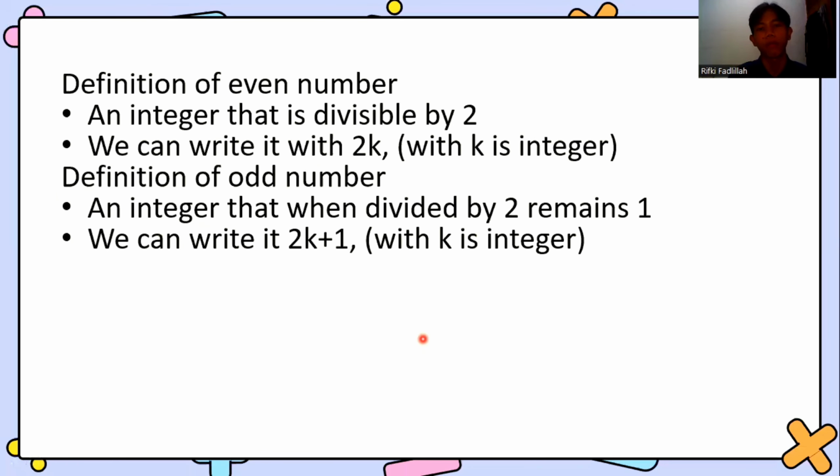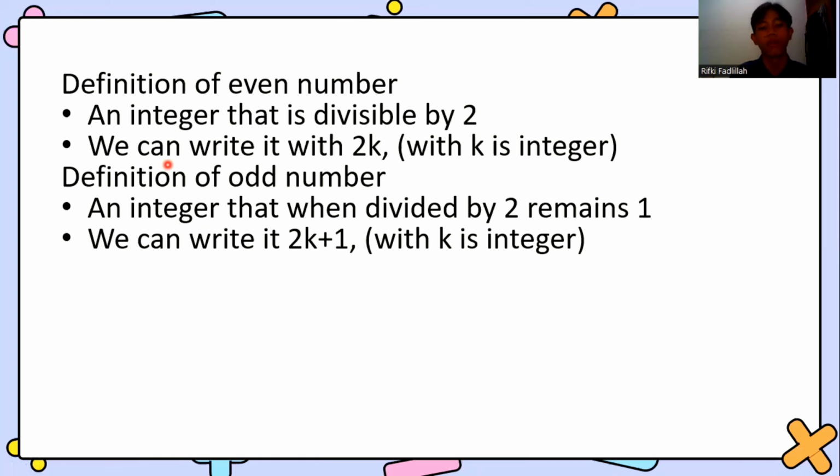Before we go to the example problem, we have to know the definition of even number and definition of odd number. First is definition of even number. An even number is an integer that is divisible by 2, and we can write it as 2k with k an integer. And next is definition of odd number.